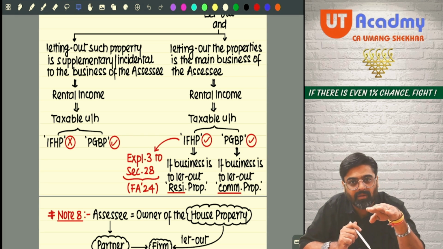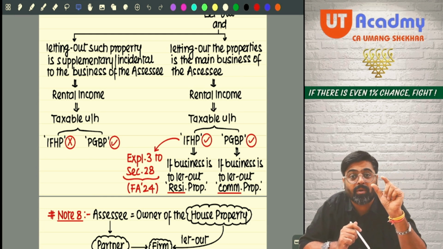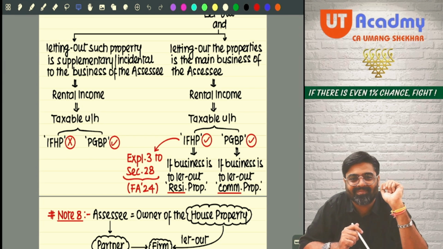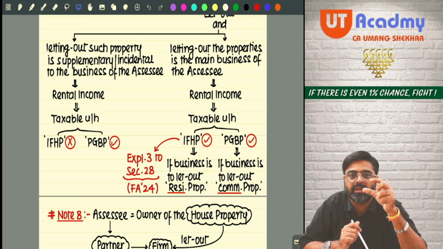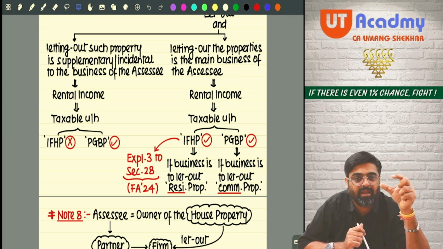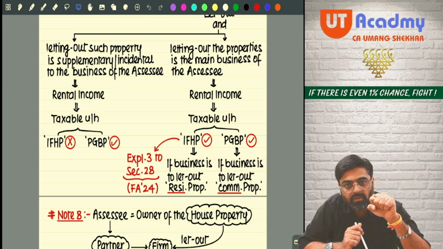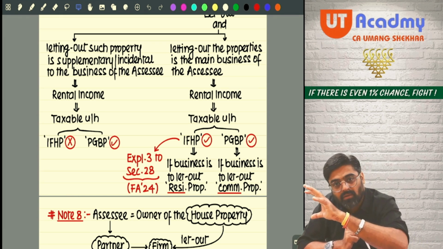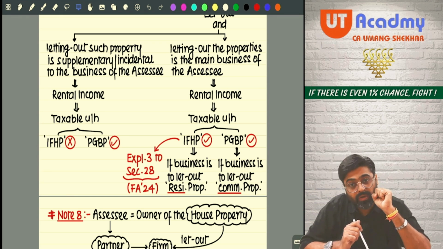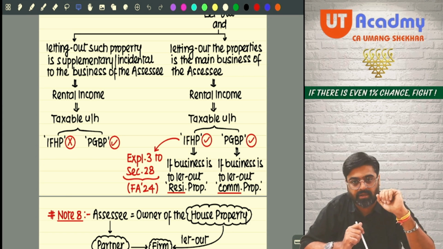Getting my point? So, there was a case which happened a long time ago. The name of that case was Chennai Properties and Investments Private Limited. In that case, what happened? This company was there, Chennai Properties and Investments Private Limited. What was the main business of the company? The main business was to acquire the properties, give the properties on rent and earn the rental income. With that intention, the company started. The main business of the company was this only.